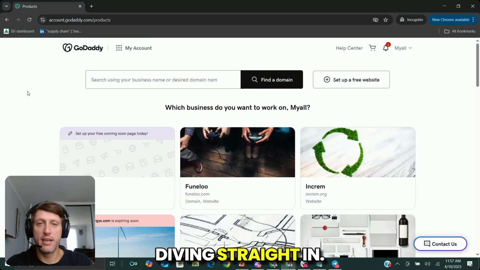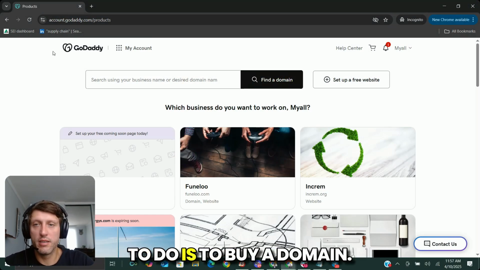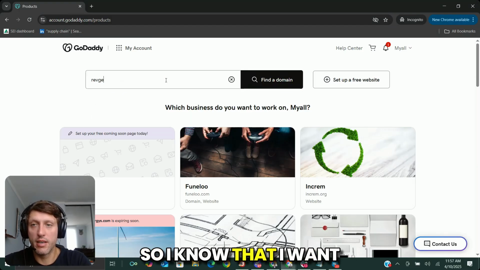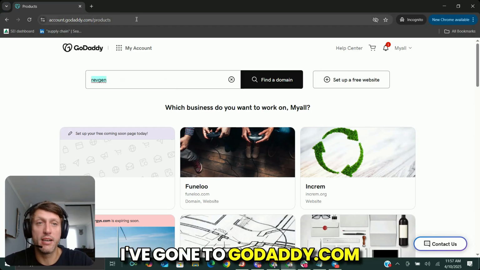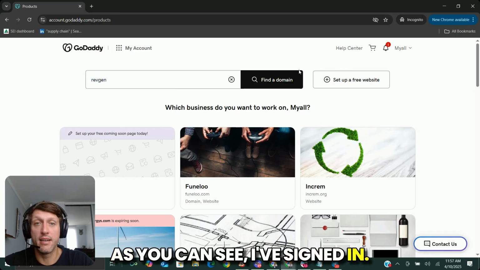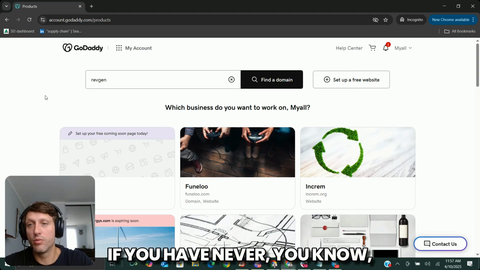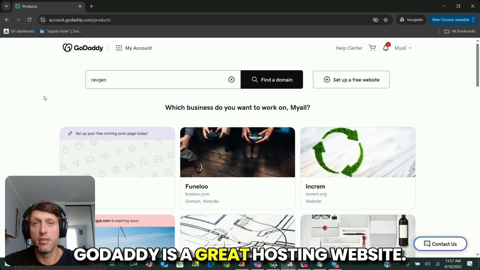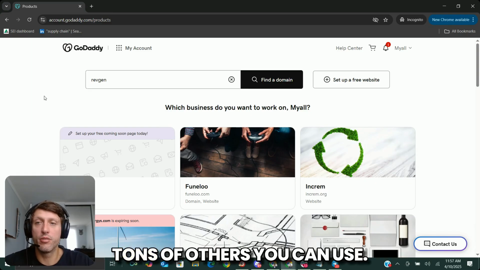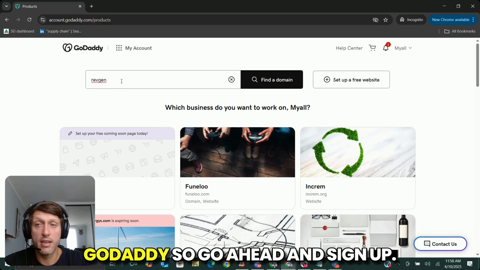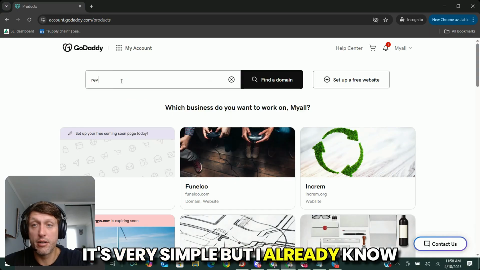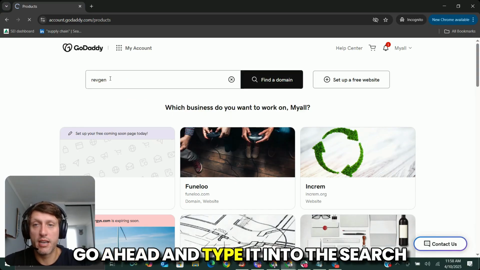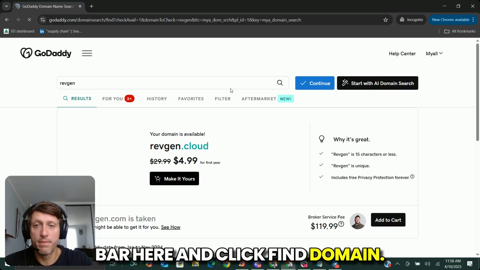All right, diving straight in. The first thing that we're going to do is buy a domain. I know what I want the name of my domain to be, so I've gone to GoDaddy.com. As you can see, I've signed in. If you have never signed up for GoDaddy, it's a great hosting website, and there are tons of others you can use. For this example, I'm going to use GoDaddy. So go ahead and sign in. I'm not going to spend time going through how to do that. It's very simple, but I already know the name that I want, so I'm going to type it into the search bar here and click Find Domain.